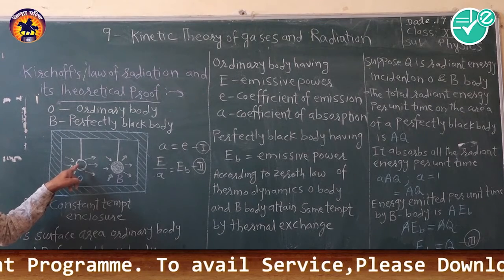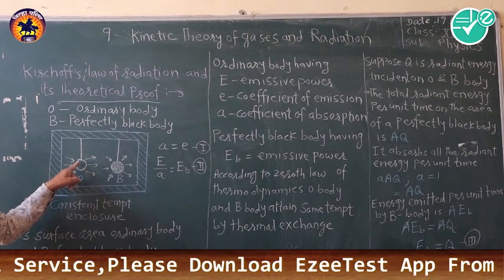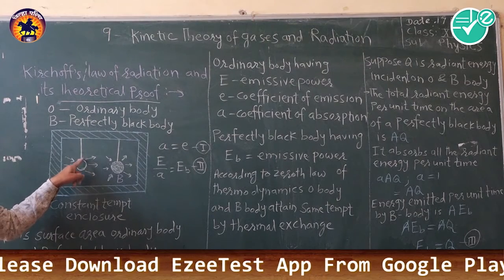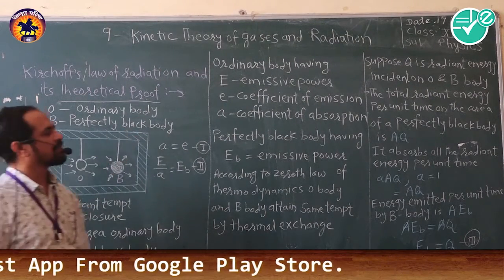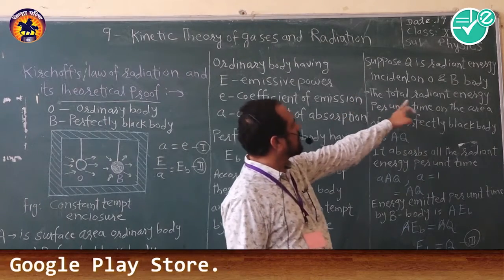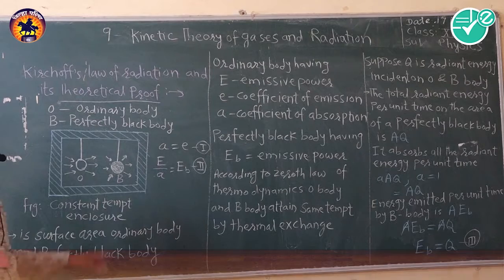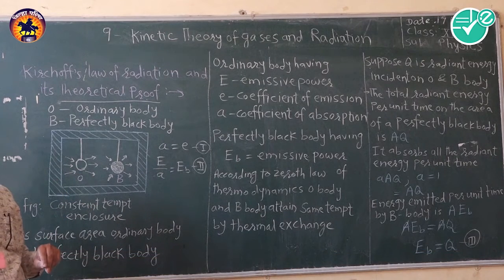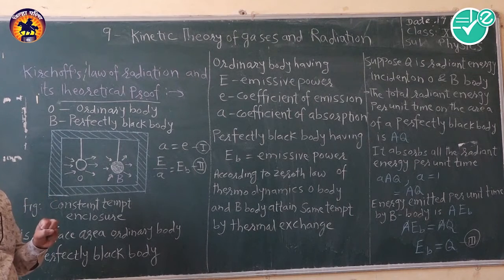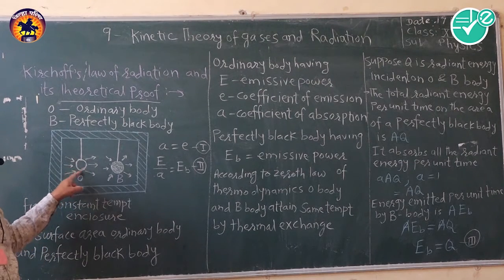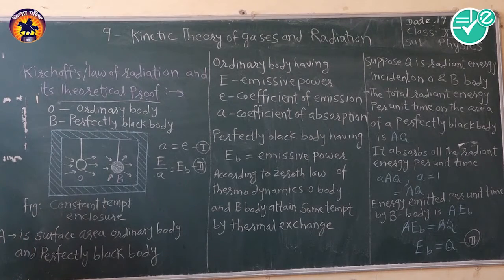So when this is absorbed, after absorption, this body will emit the radiant energy from both the bodies. So here also the total radiant energy will be emitted per unit time and per unit surface area, because the radiant energy will be absorbed in a surface area capital A in both the bodies, and then they will be